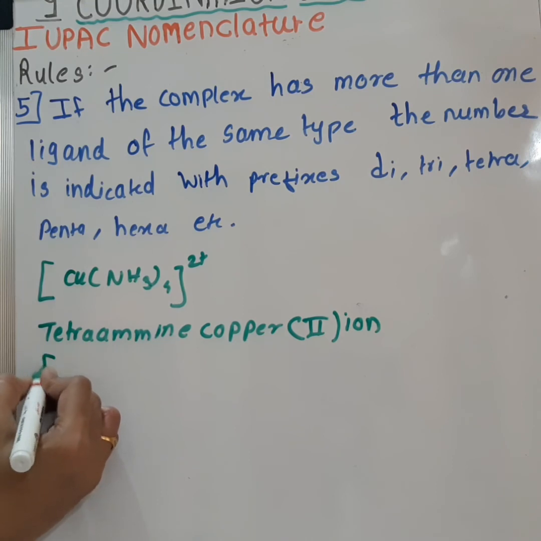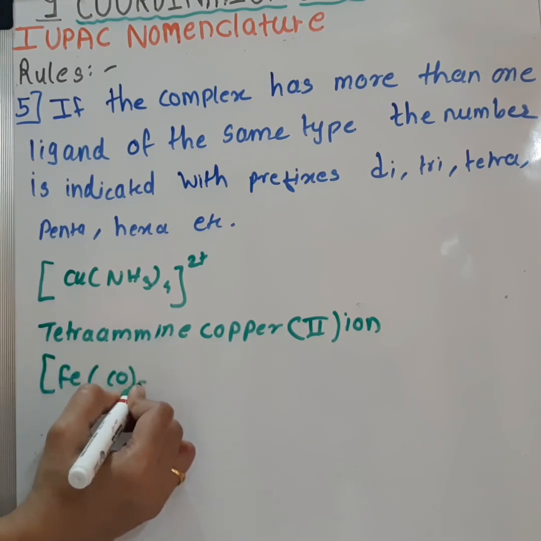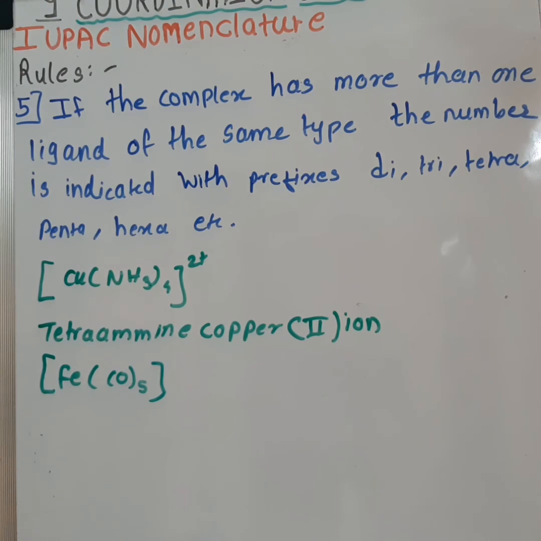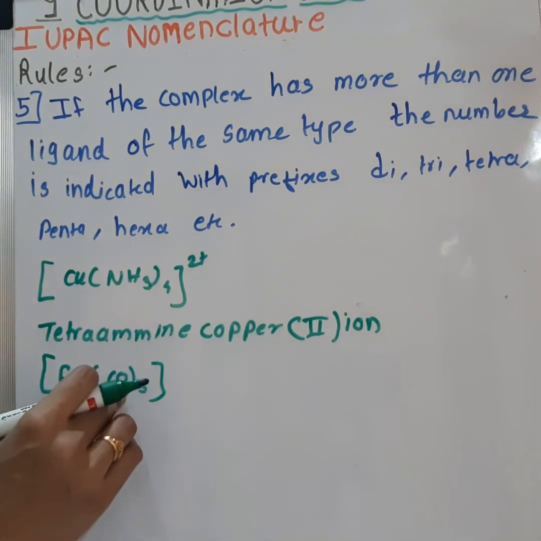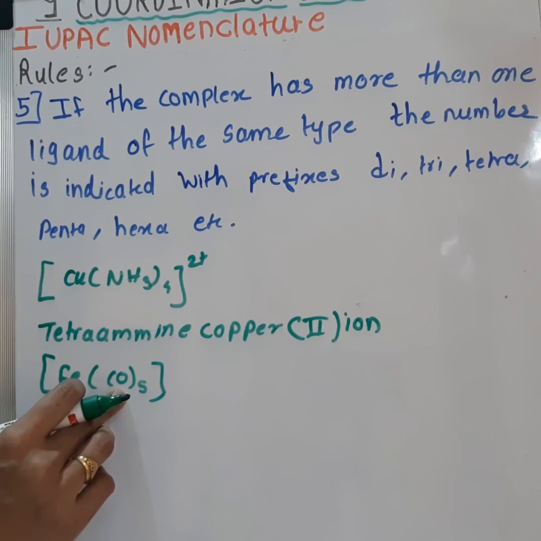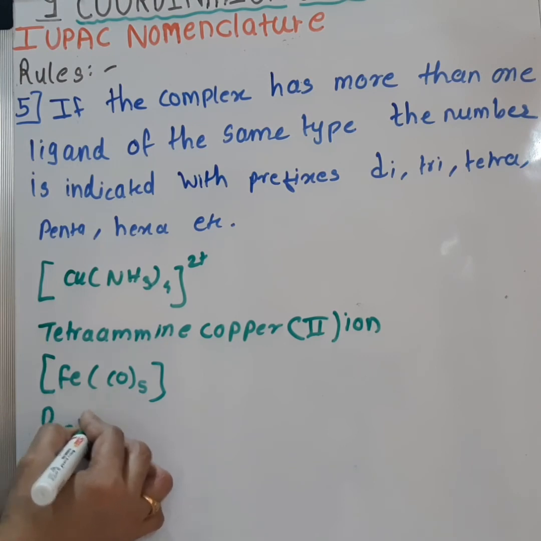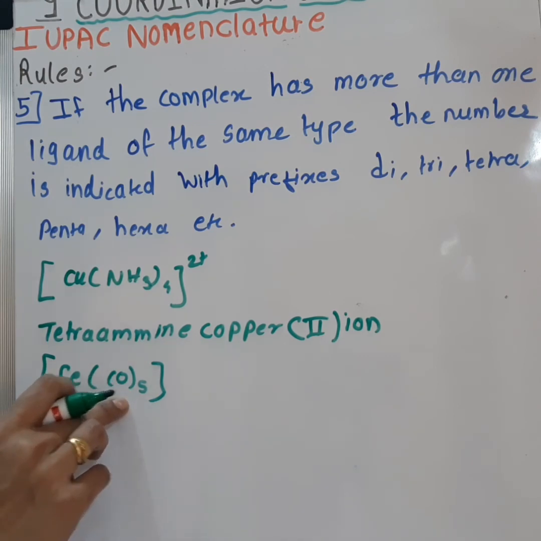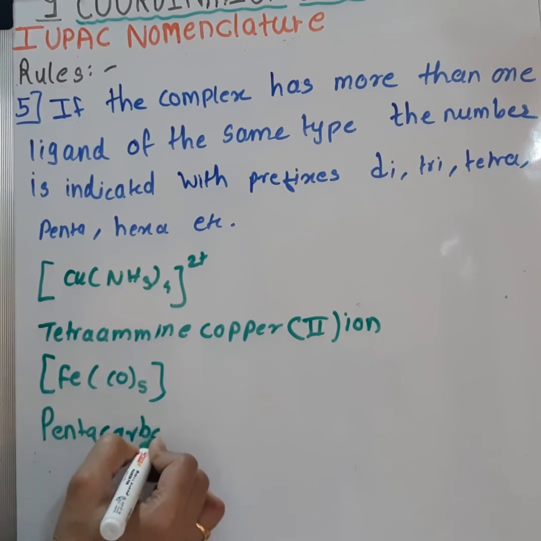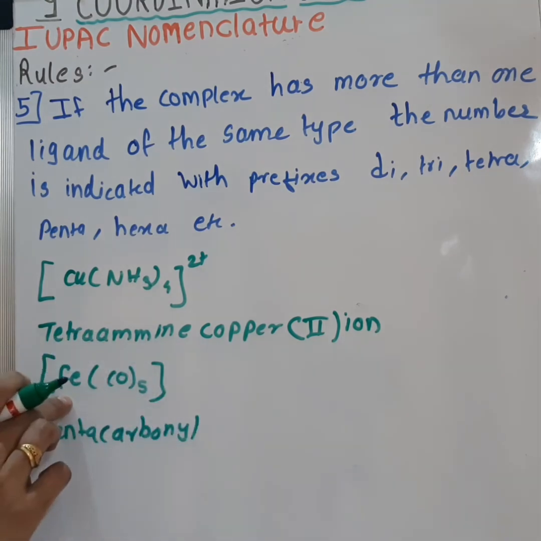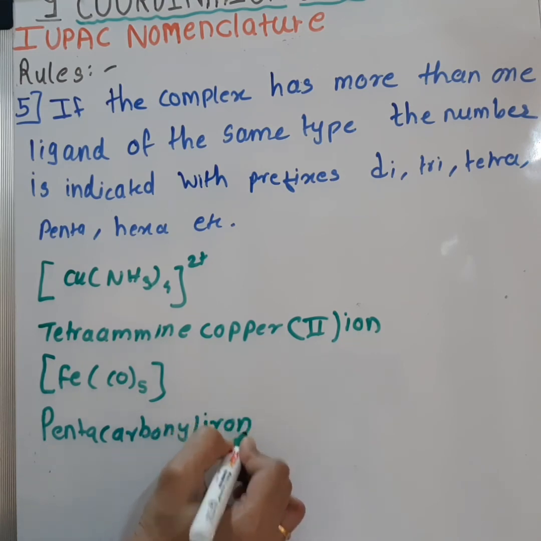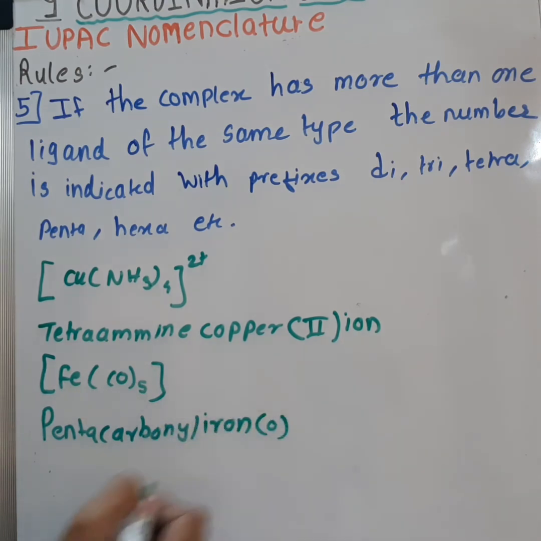Next example is Fe(CO)5. This is a neutral ligand, and as there are 5 molecules of CO here, the prefix will be penta. CO is named as carbonyl. Then the metal is iron. The oxidation state of iron here is 0. So this will be the name of the compound, pentacarbonyl iron(0). So now let's see the next rule.